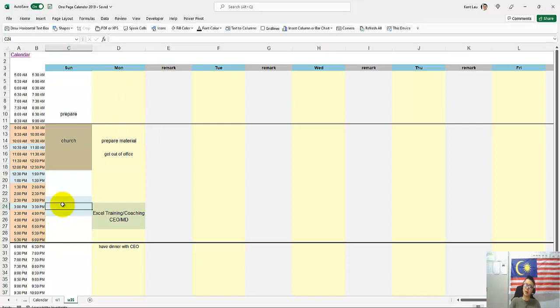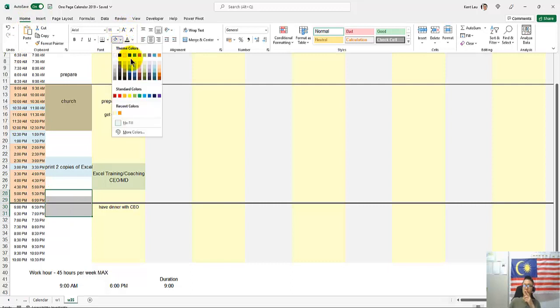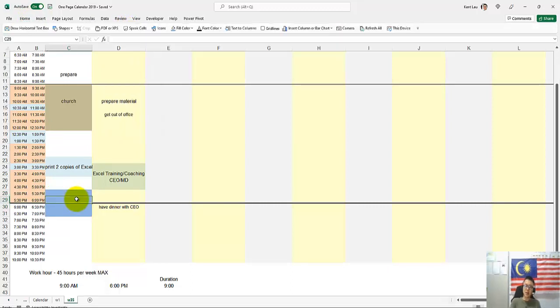Yeah. So we're here, print the 2 copies of Excel. And that means that I need to plan this here ahead and again. Okay, so yeah, that's it. And since I'm going back here, so I can do some walking and somewhere here, having some lunch, and that's here. So that is my another. This is my exercise time and dinner time, and that's it.